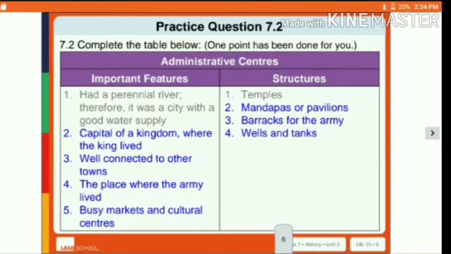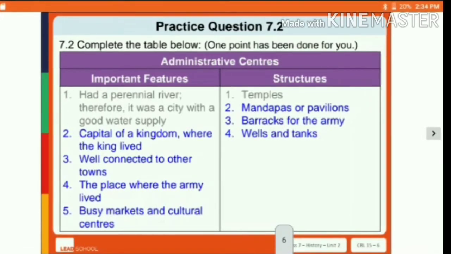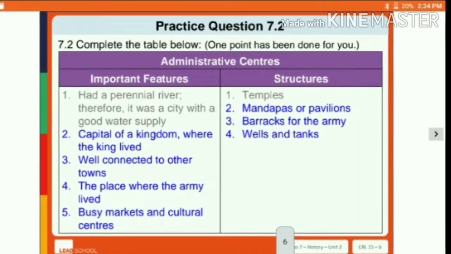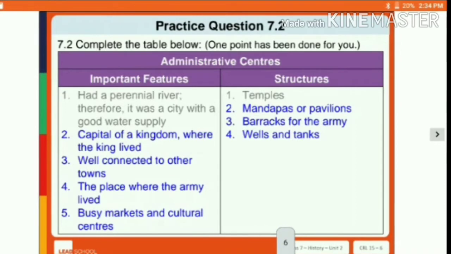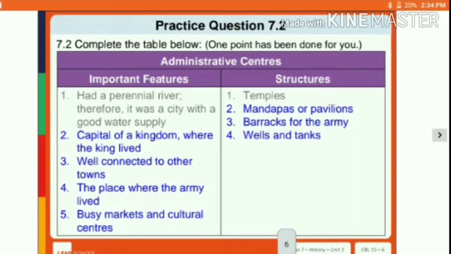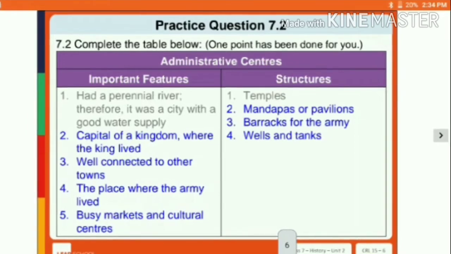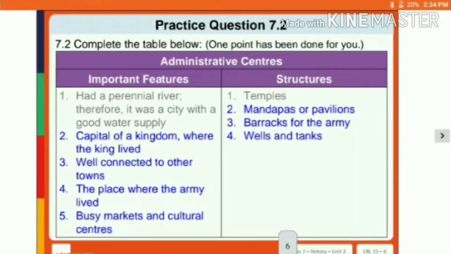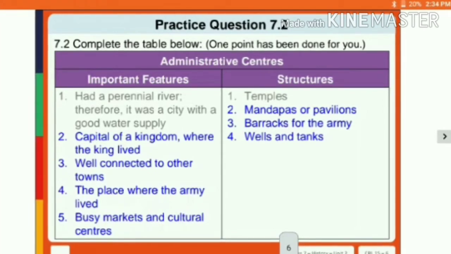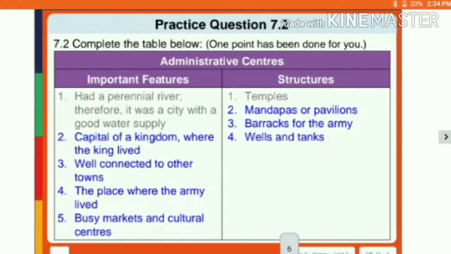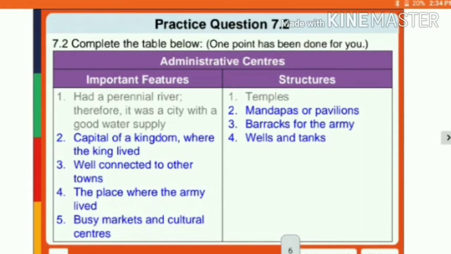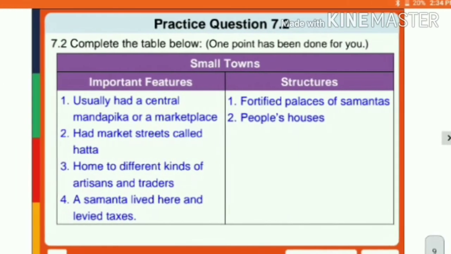It was well connected to other towns, the places where the army lived. It's obvious if the king is residing there, the army will also be there. And the busy markets and cultural centers. Now another point included is structures. What are the structures included here? Here temples, mandaps, barracks for the army, wells and tanks. All these are found where the administrative centers are.